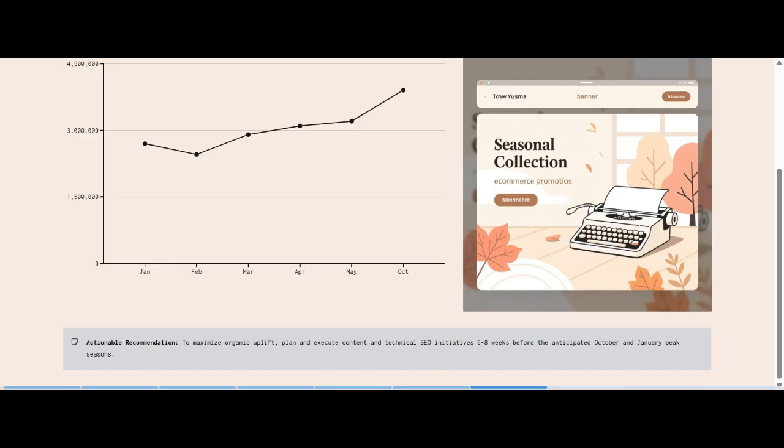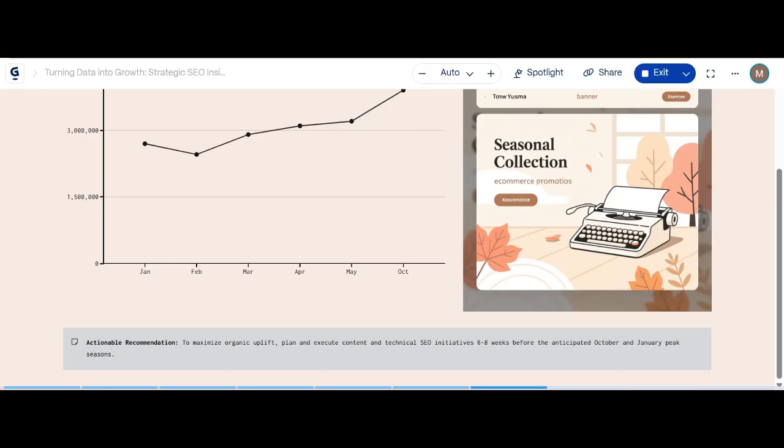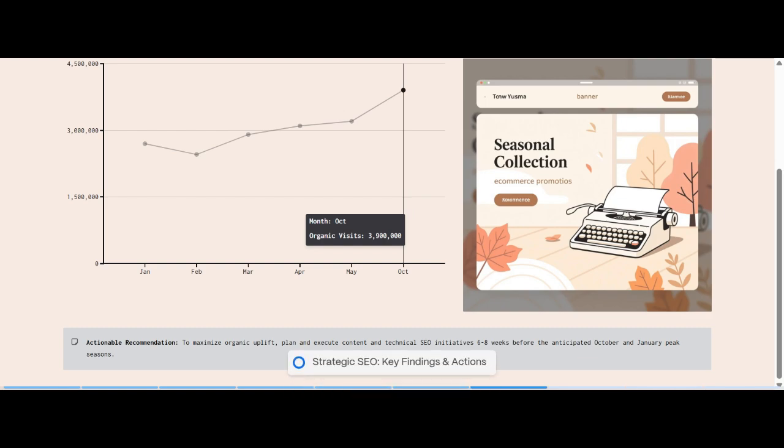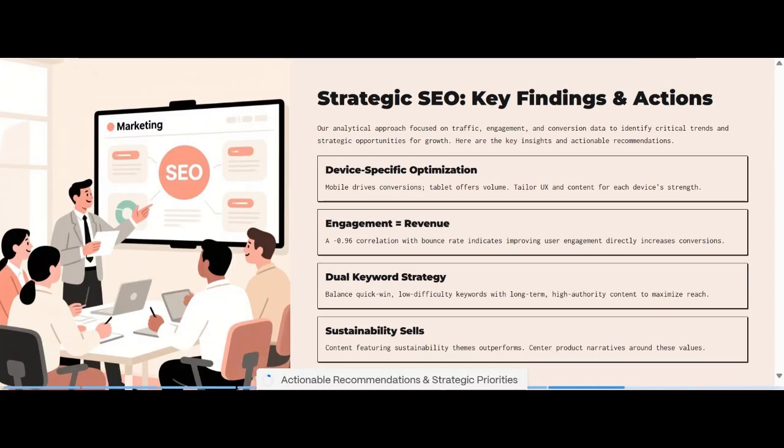We should also plan and execute content and technical SEO initiatives 6 to 8 weeks before the prime months, specifically October and also January. Because February brought about 2 million and October brought about 3 million. So we should also look at findings.